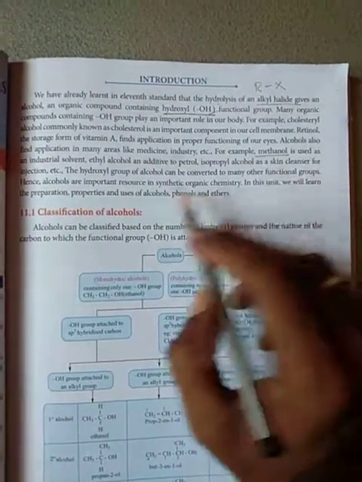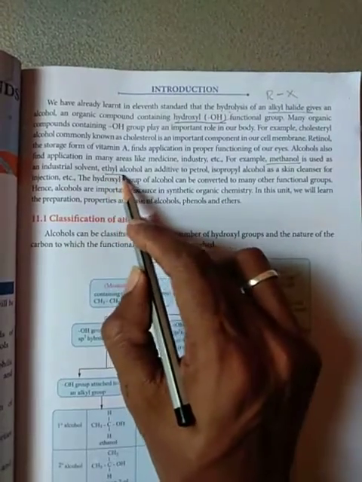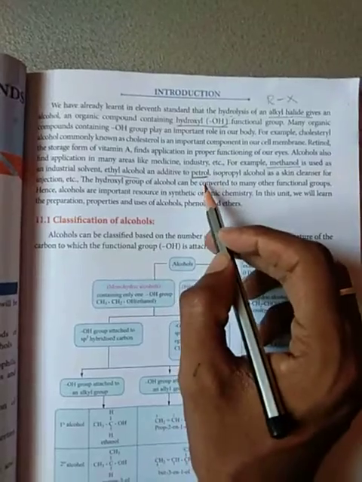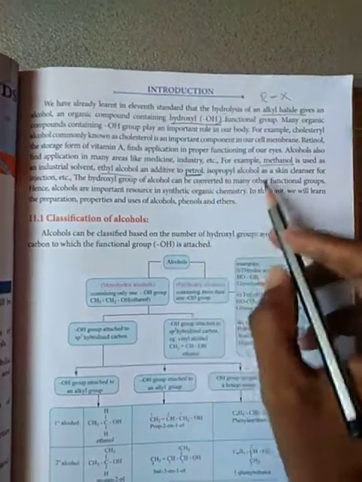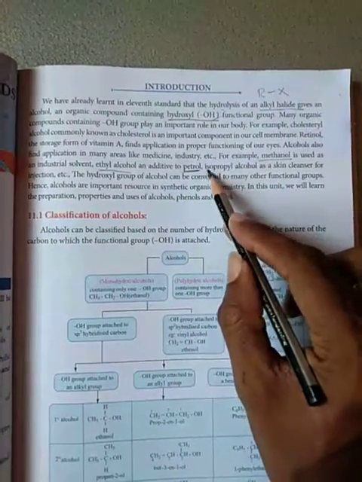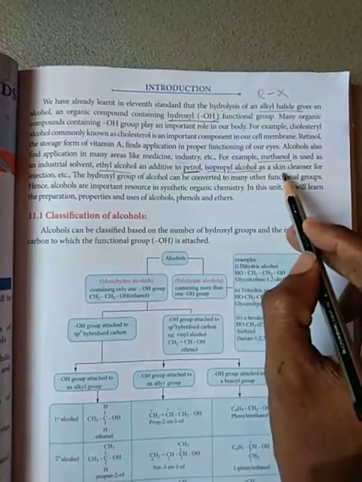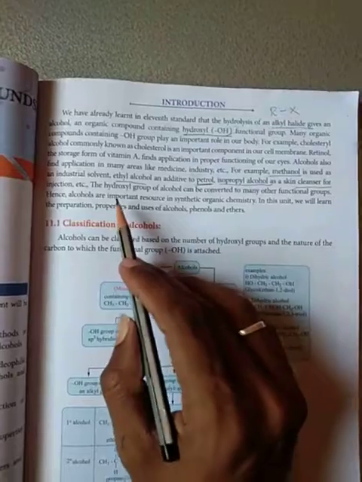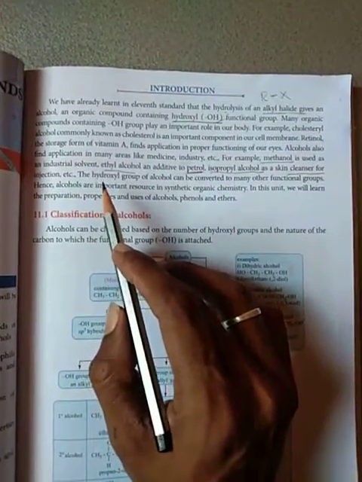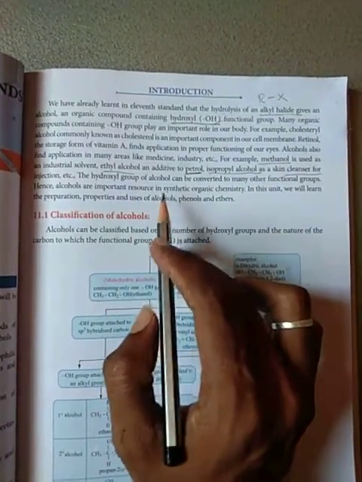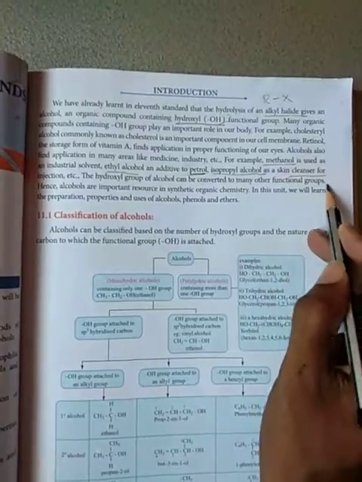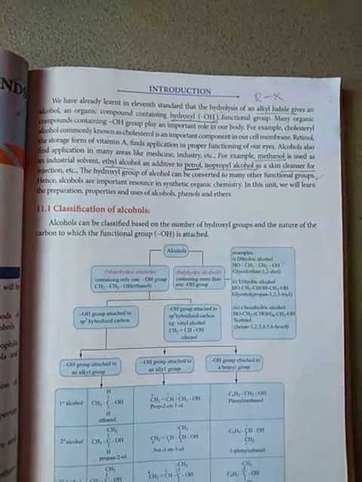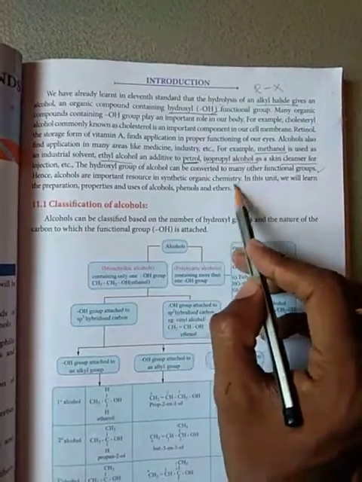which is an industrial solvent. Likewise, ethyl alcohol is an additive to petrol in highly purified petrols. Isopropyl alcohol is now used as a hand sanitizer and skin cleanser for injection. And next, the hydroxyl group: alcohol is converted to many other functional groups, and is an important resource in synthetic organic chemistry.